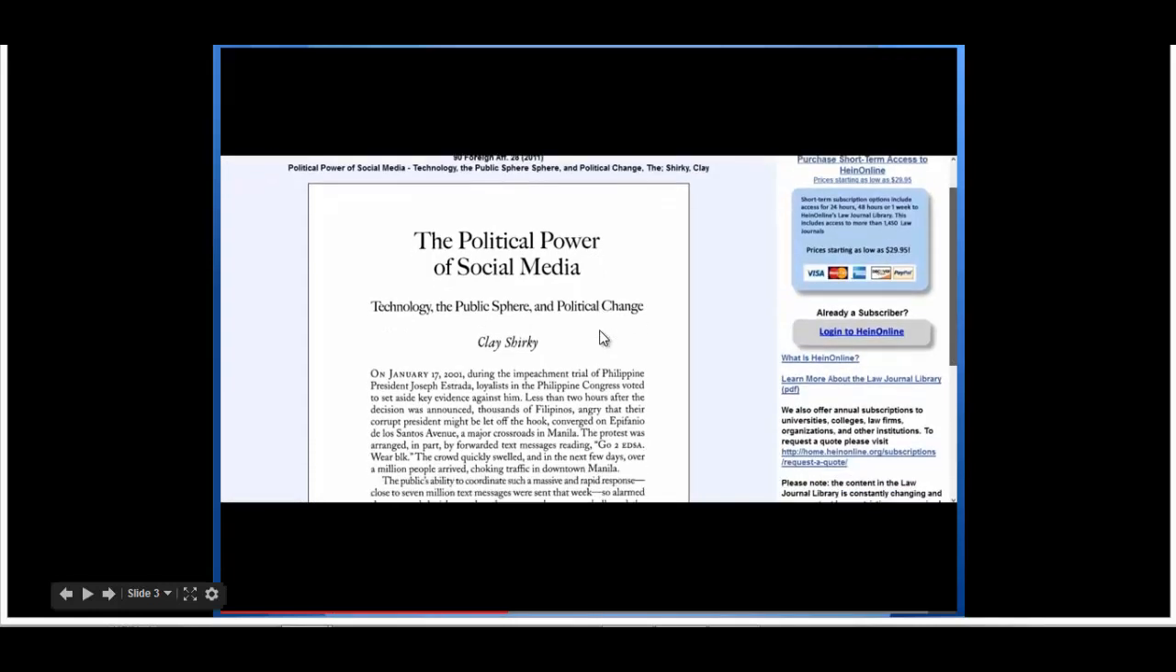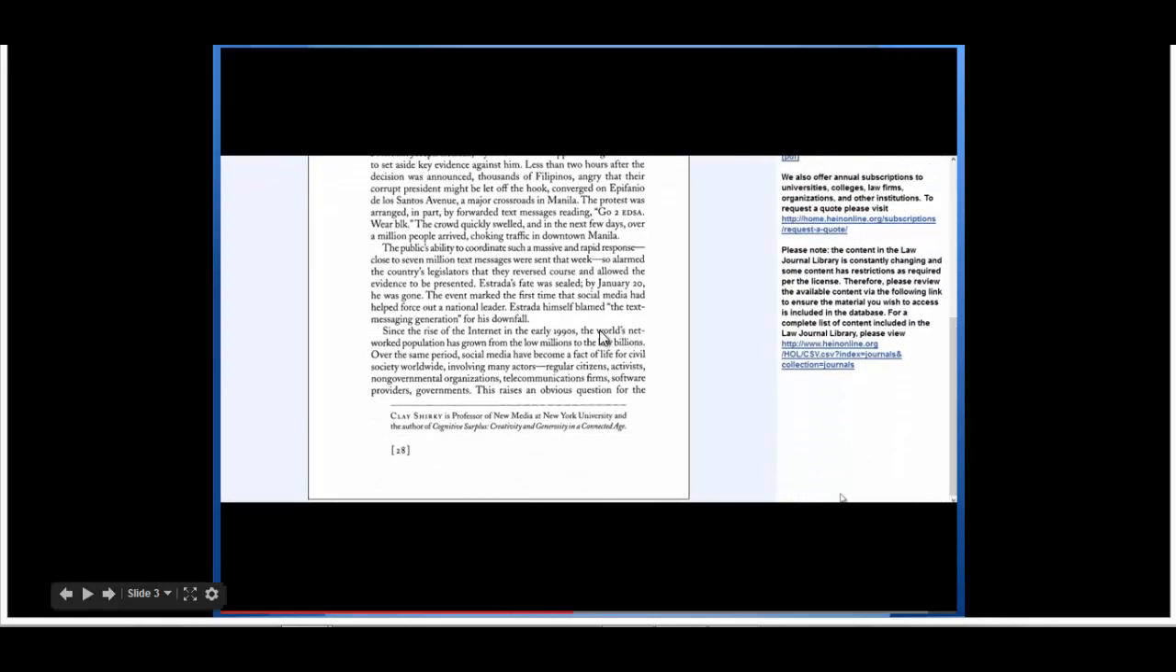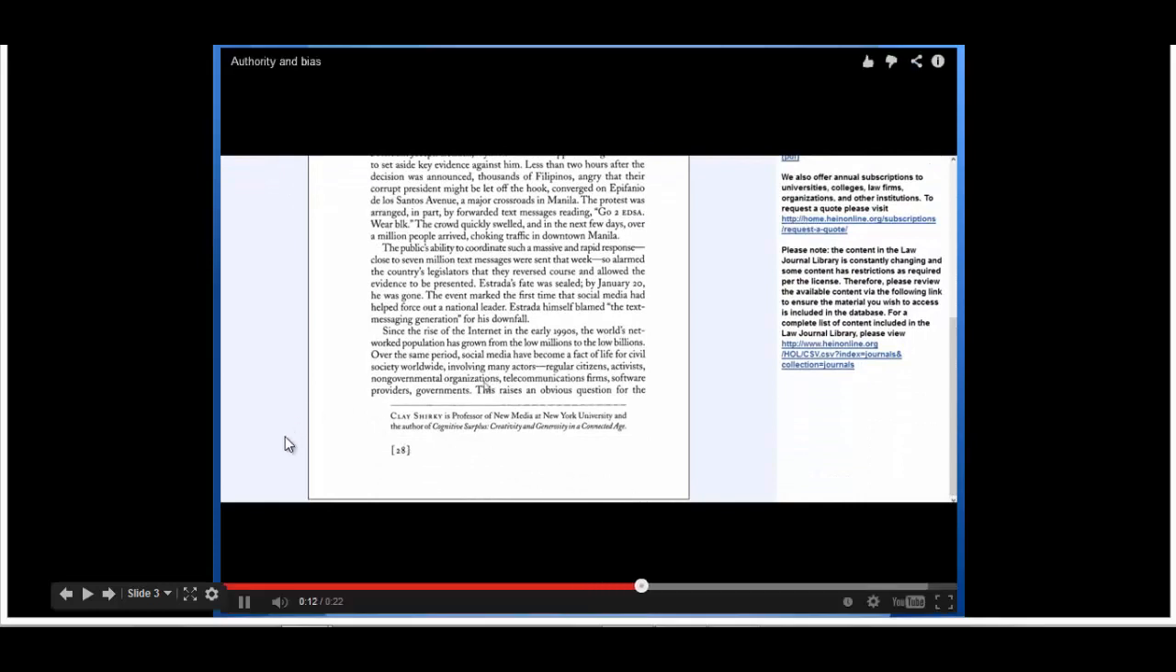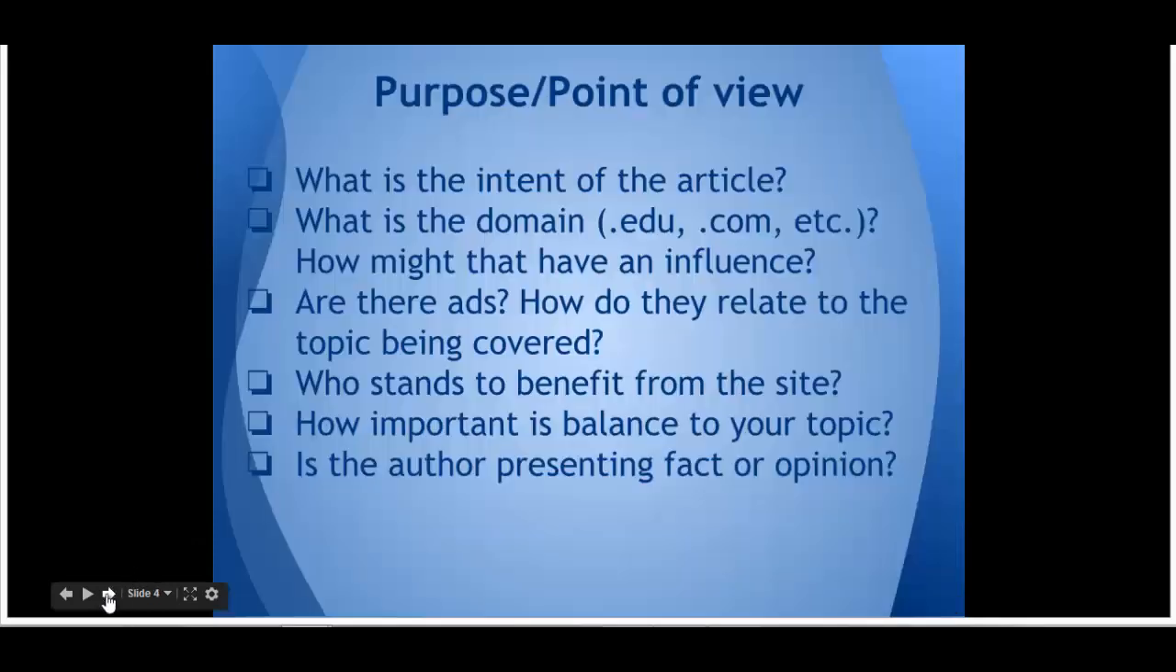If you scroll down a little bit, first let's look at authority and bias. Can you identify the author, creator of the resource? Does the resource cite sources? Is the resource from a reputable agency or organization? What are their credentials? Do you see any possible bias? Who stands to benefit from the site?